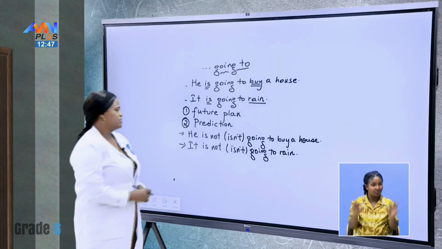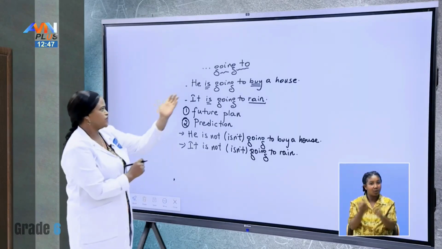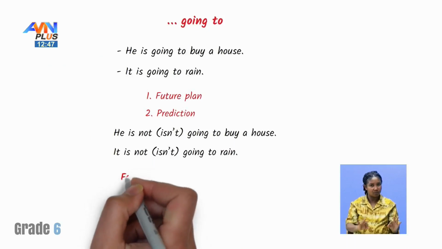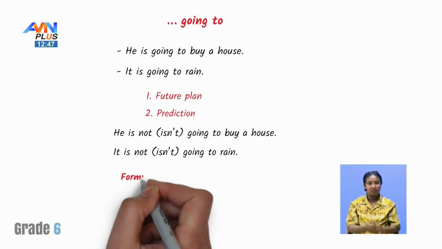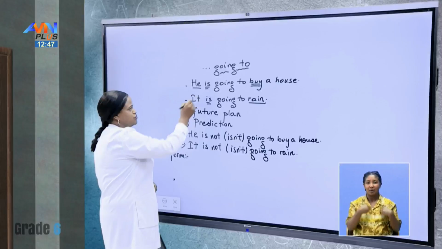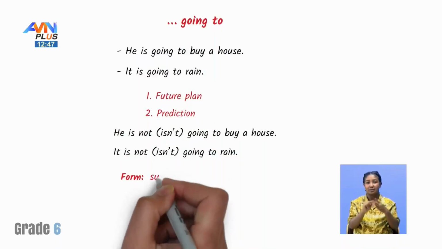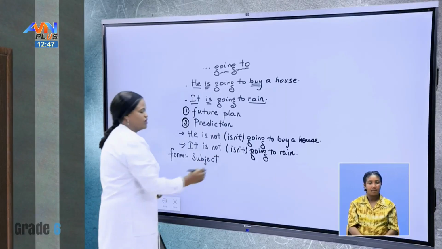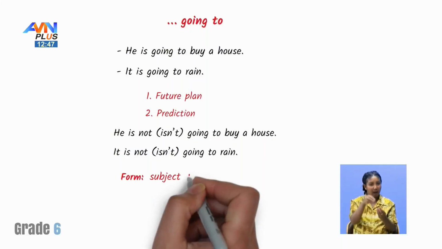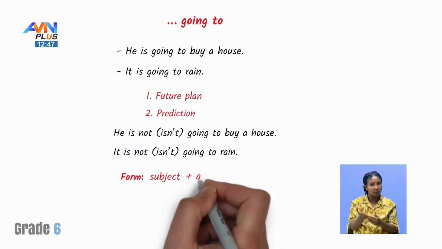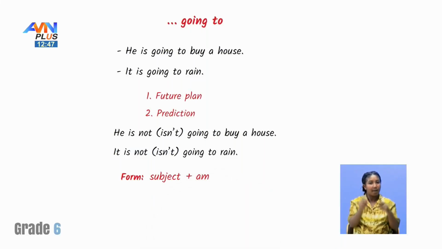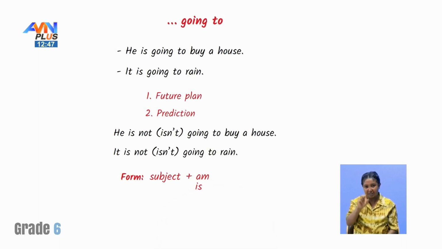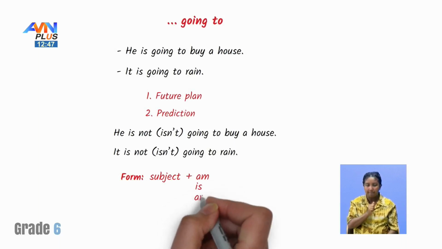When we are using going to, our form for the positive sentence is this. In both of them, we start with a subject, plus, then what do we have after the subject? Present auxiliaries. The present auxiliaries are am, is, and are.